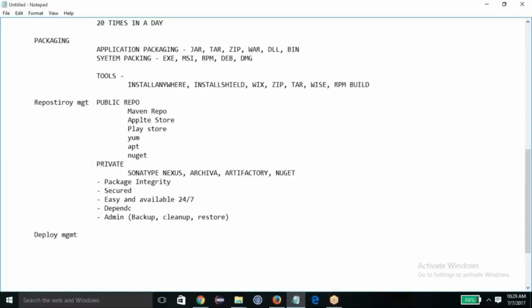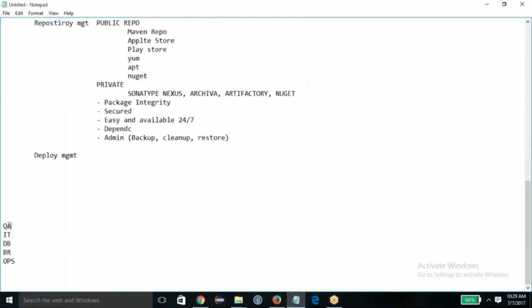So deployment management. Now deployment is also not easy. Why? Because you deploy to test the software. So QA is going to run their test cases on the deployed software to validate whether whatever you developed is right or not. So in order to deploy the software, again this is not an easy task.